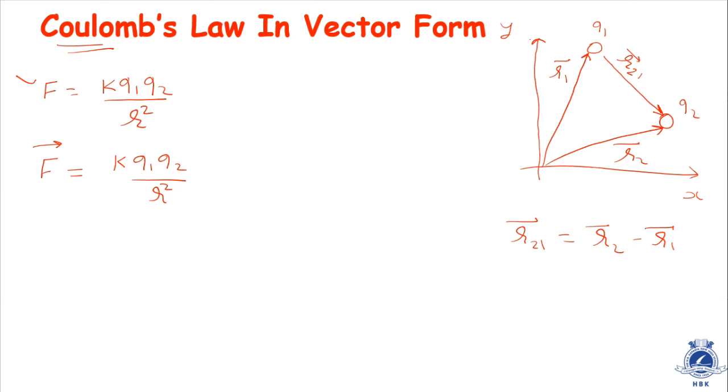So to your surprise, on the right hand side we are not having any vector quantities, but on the left hand side we are having a vector quantity. In such cases we have to take help of unit vectors. So we have to keep a unit vector. What is the magnitude of a unit vector? The name itself says that its magnitude is 1 unit. So on the right hand side we have just a unit vector multiplied by this scalar quantity.